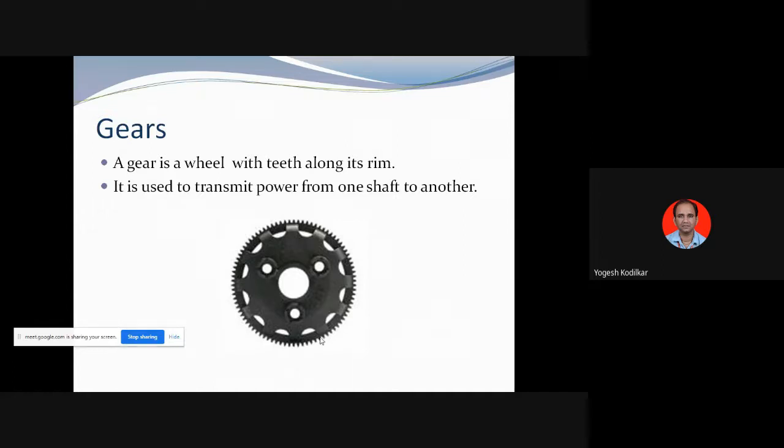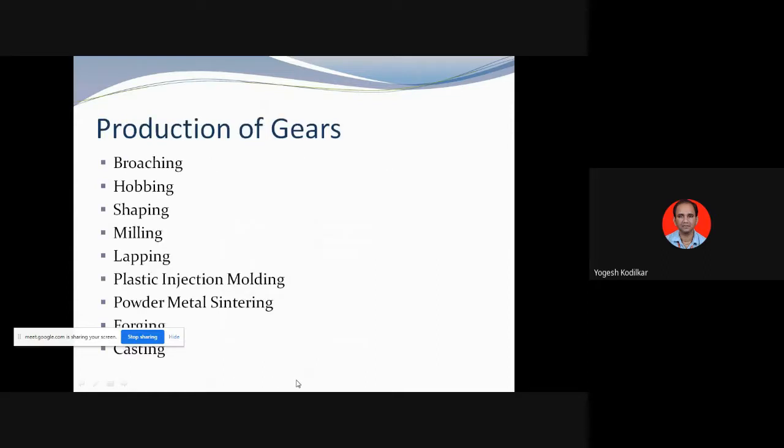Initially, we know that a gear is basically a wheel. It is just like a wheel with teeth along its rim. The circumferential part, on this periphery, on this circumference, is also called a rim. On this rim there are teeth, that is a gear, and it is basically used to transmit power from one gear to another.